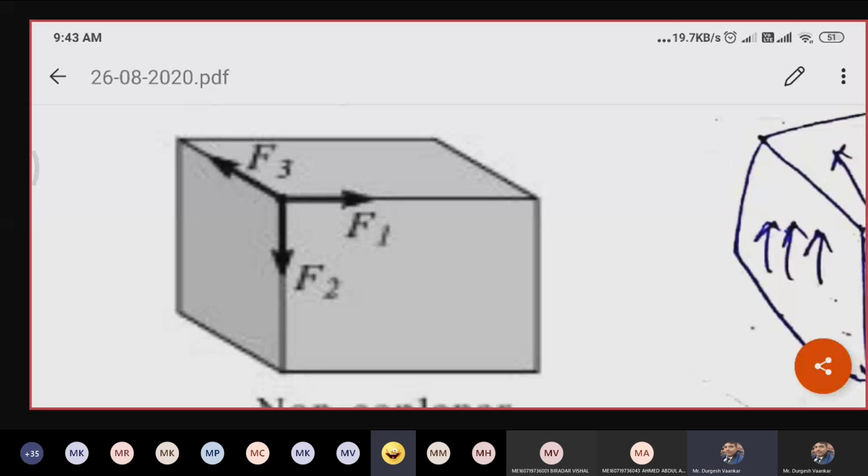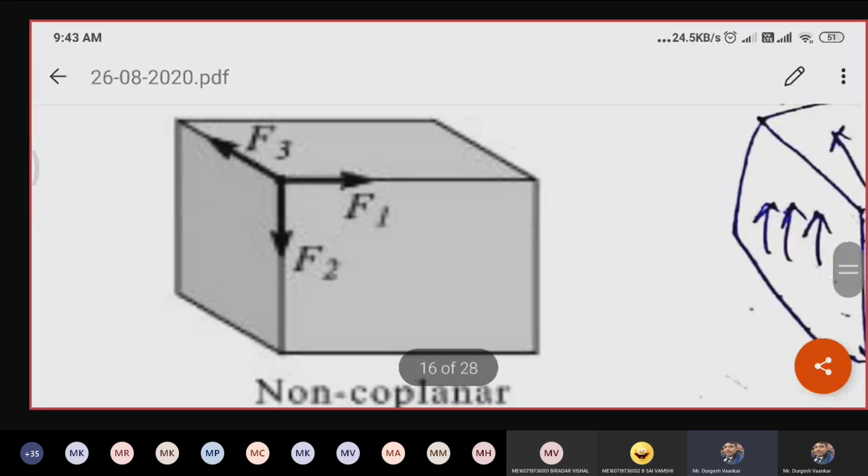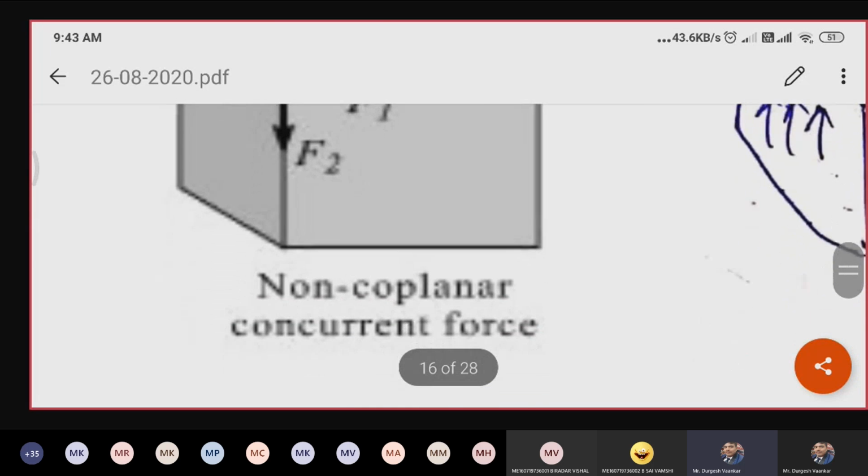Sir, non-coplanar concurrent forces. Very good, because the forces are acting in more than one plane and all the forces are passing through a single point. That we call a non-coplanar concurrent force system. See, next,